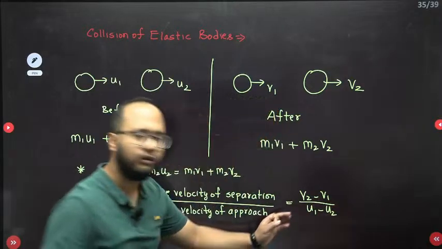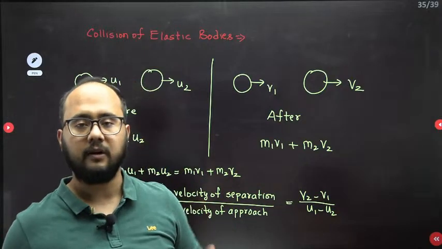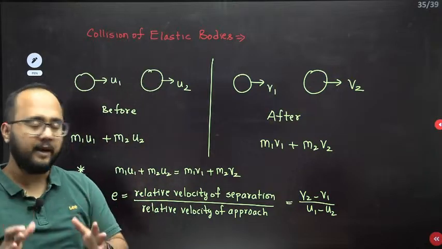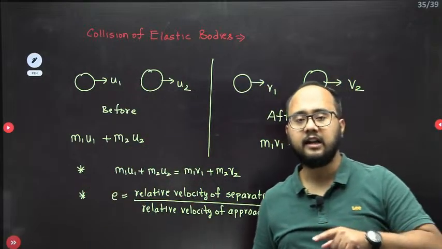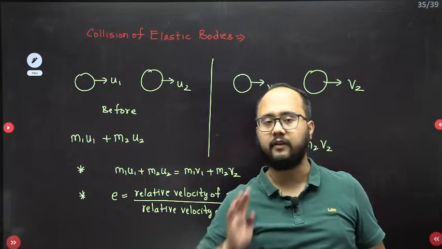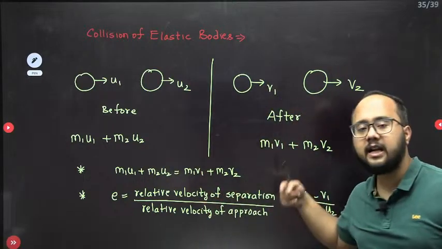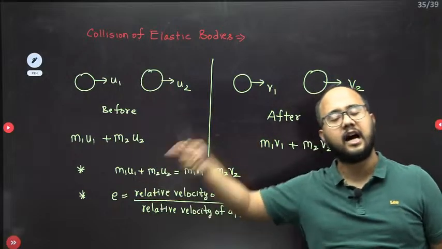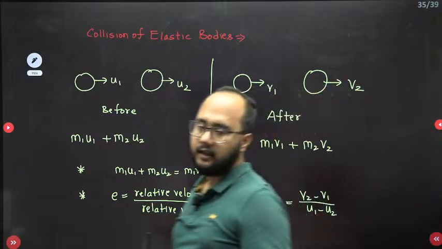And a very important point you should understand here: all the velocities we have to take about the common normal, or basically the line of impact. All the relative velocities we have to write about the line of impact. The line of impact is the common normal. Whenever the bodies are in contact, the common normal is our line of impact. So the velocity we write should be about the line of impact. If there is some angle, we will write the component of velocity along the line of impact, and that velocity we are going to consider here.